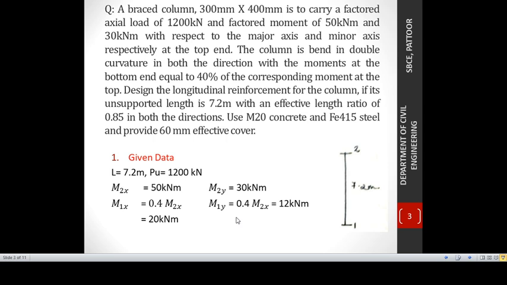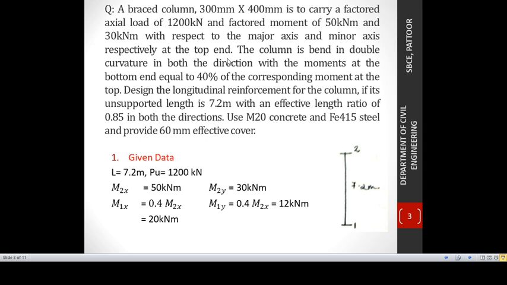Moving on to the question: a braced column 300 mm by 400 mm is to carry a factored axial load of 1200 kN and factored moments of 50 kN·m and 30 kN·m with respect to the major axis and minor axis respectively at the top end.